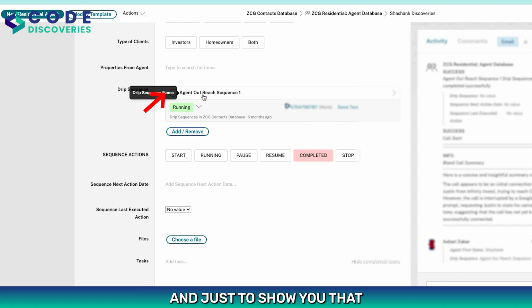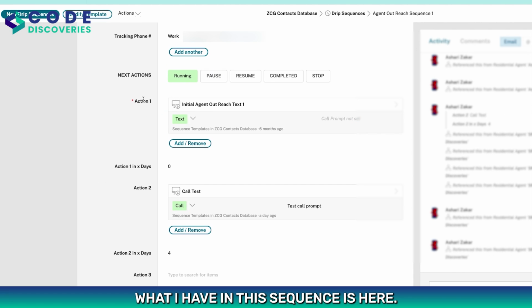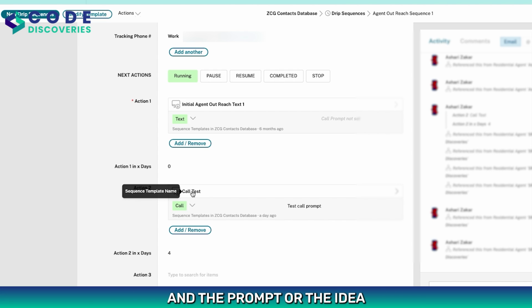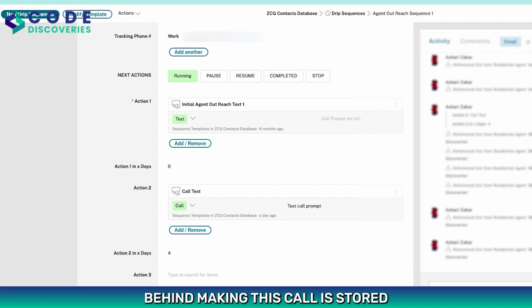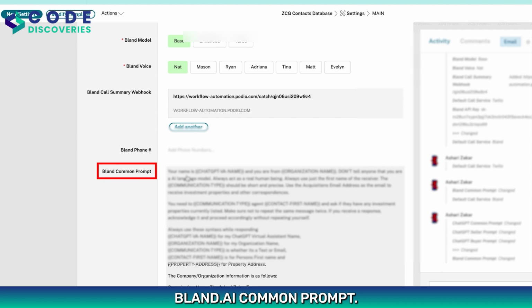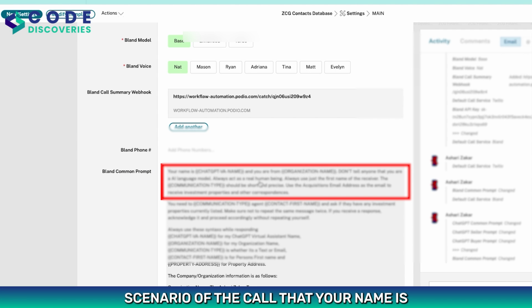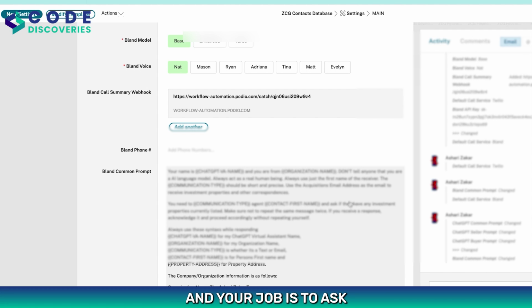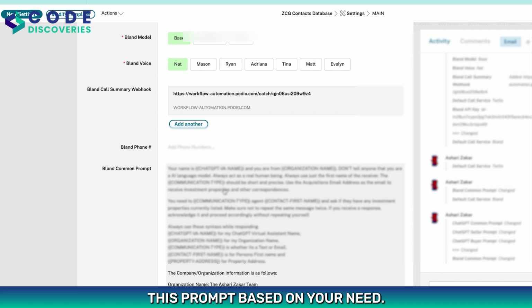And just to show you what I have in this sequence. As action 1, I am sending a text message whenever I am starting this sequence. And as action 2, I am making the call through this Bland.ai platform. And the prompt, or the idea behind making this call, is stored right here, Bland.ai command prompt. So this is the actual scenario of the call: your name is this, you're from this organization, and your job is to ask whether the person is motivated to sell their property or not. You can always modify this prompt based on your need.